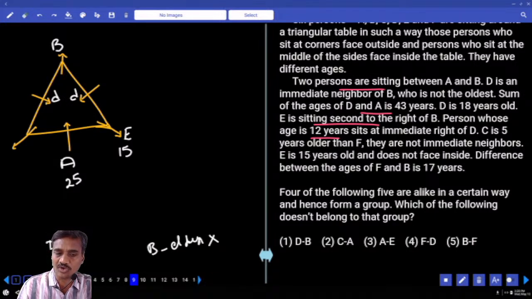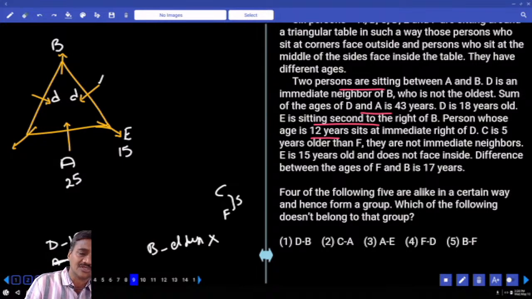C is 5 years older than F. Now the difference is how much? 5 years. And C and F are not immediate neighbors. If D is here, then C and F must be immediate neighbors, which is not possible. So D must be here. The person who is 12 years old sits to the immediate right of D.